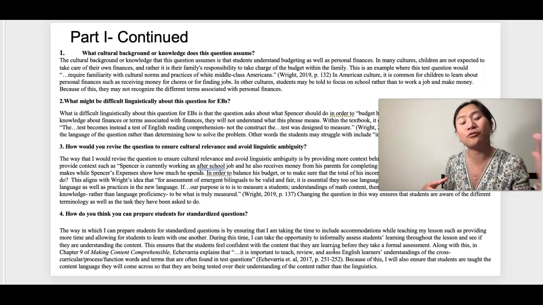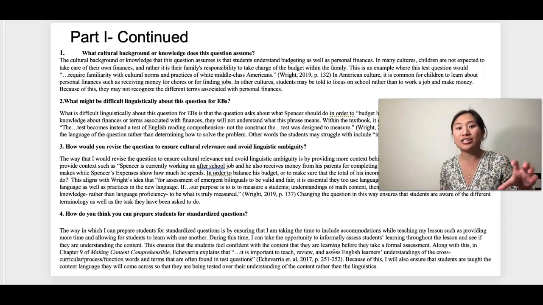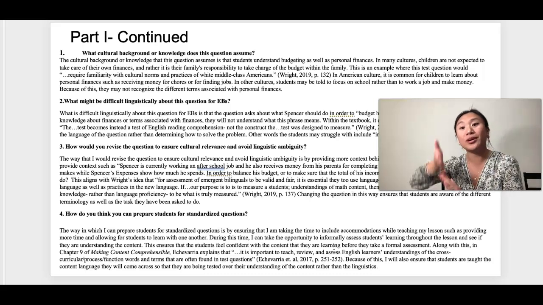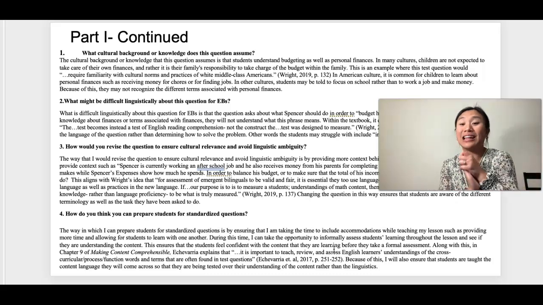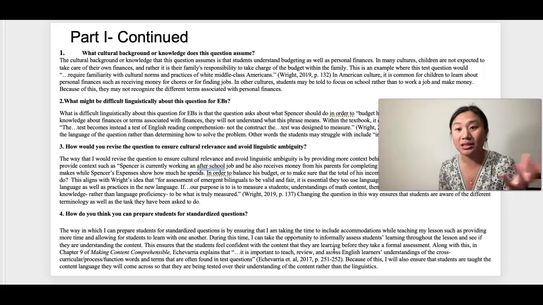We can also do informal assessments, making sure that students are keeping track throughout the lesson up to the point of the formal assessment. Finally, this allows me to ensure that my students know the content that they're learning rather than focusing solely on the linguistics, and that they will feel prepared.